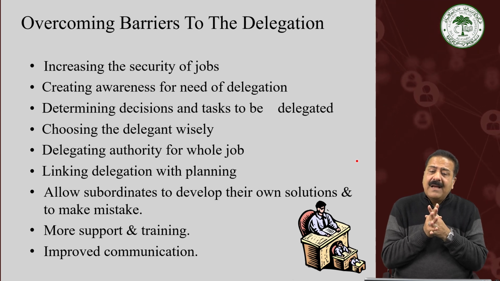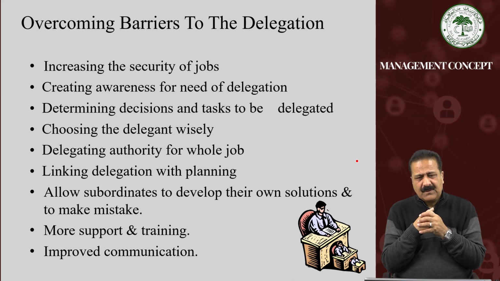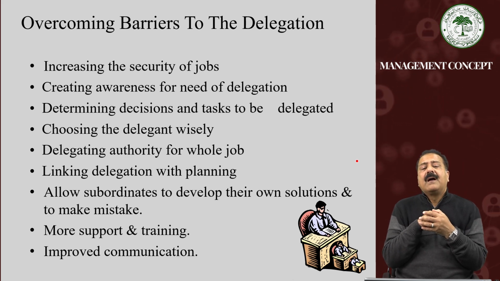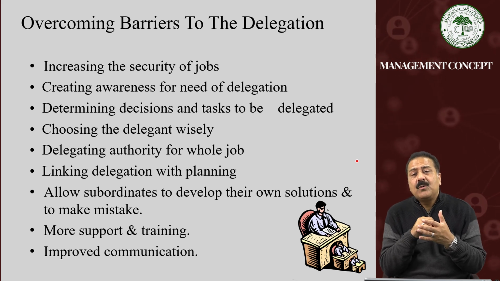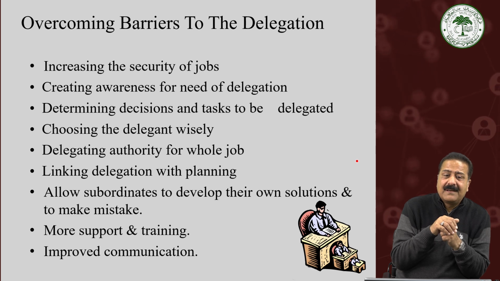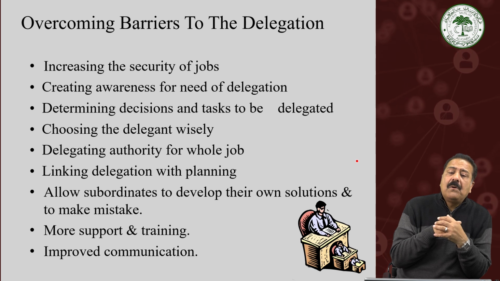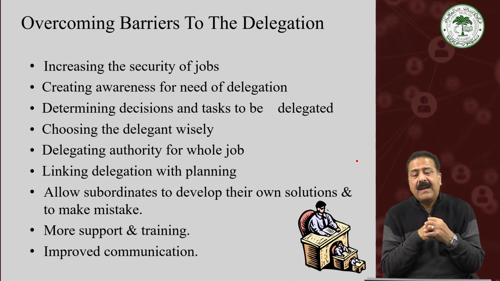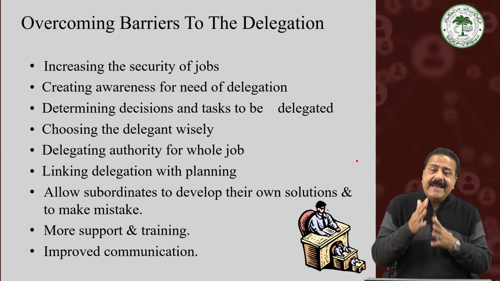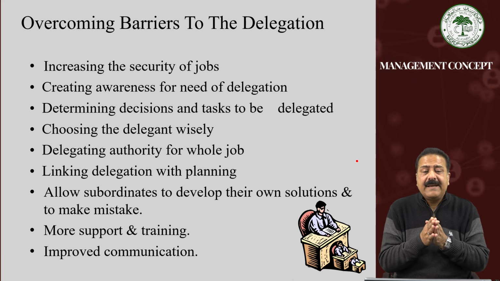Subordinates at the initial level may make some mistakes also. Subordinates should be allowed to develop their own solutions, and they should also be allowed to make mistakes, so that people by and large in our society learn by mistakes. The requirement here is more support and training, and also enhanced communication with them, so that any kind of confusion which is hindering the process of delegation is taken care of properly.